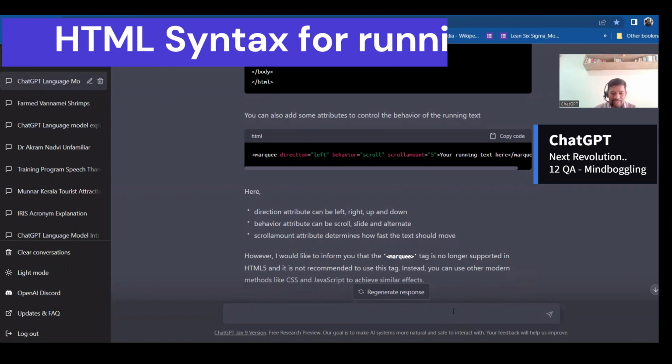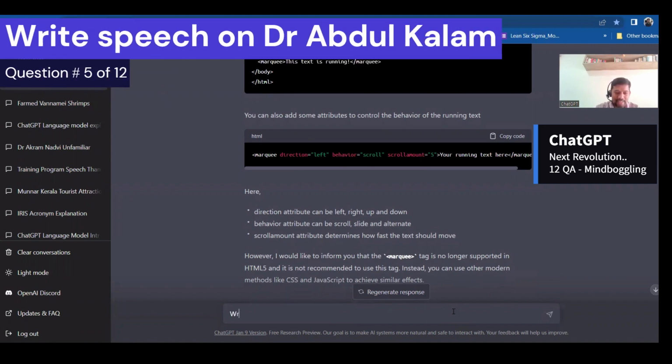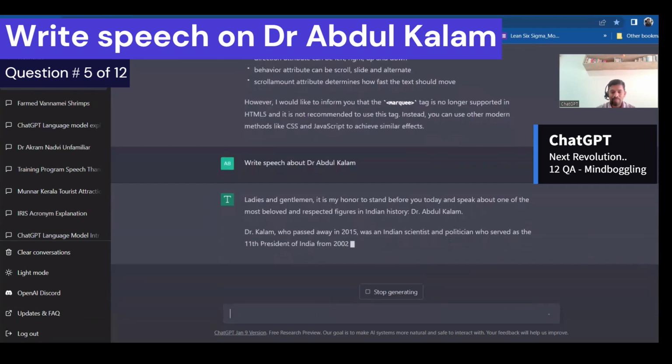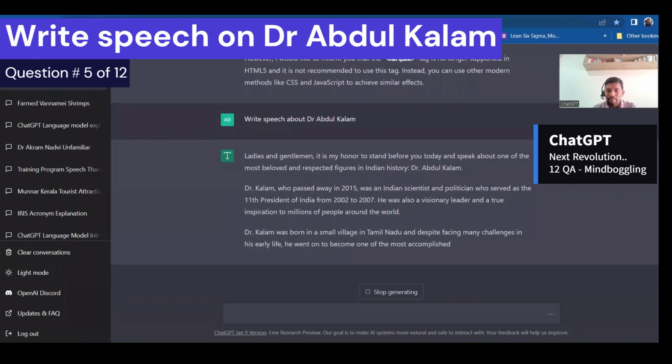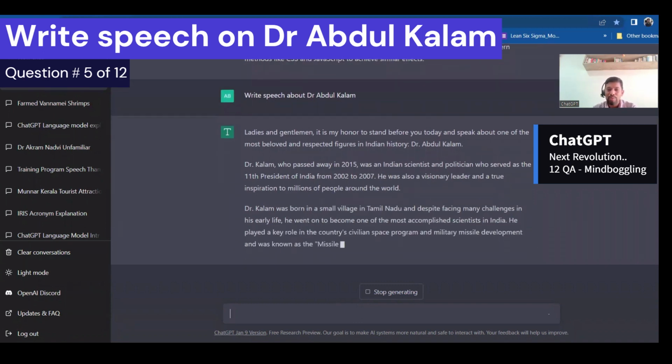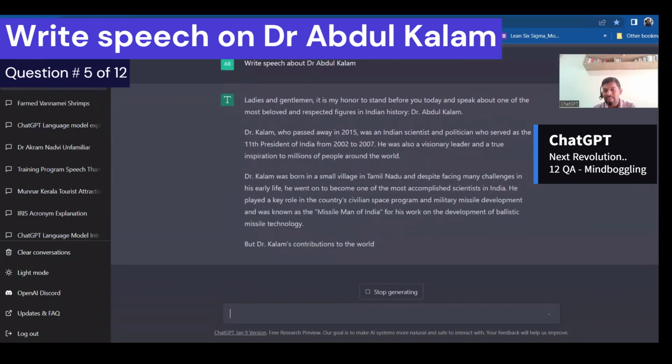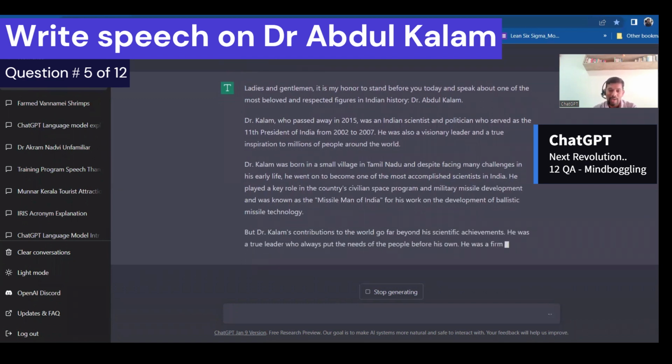So let's go about a speech about Dr. Abdul Kalam. Okay, I have just asked this question. Let's see. It started giving: ladies and gentlemen, it is my honor to stand before you today and speak about one of the most beloved and respected figures in Indian history, Dr. Abdul Kalam.